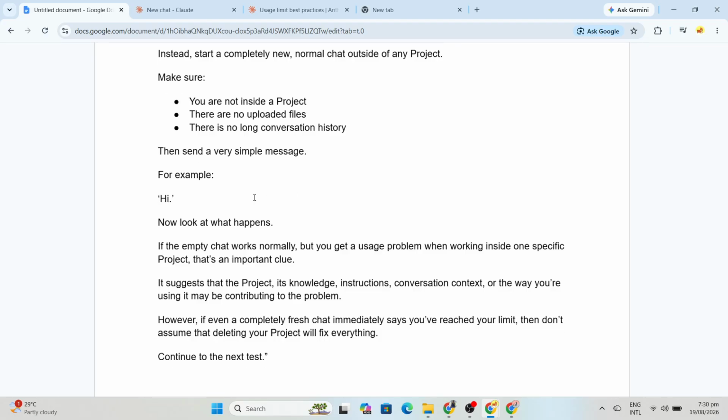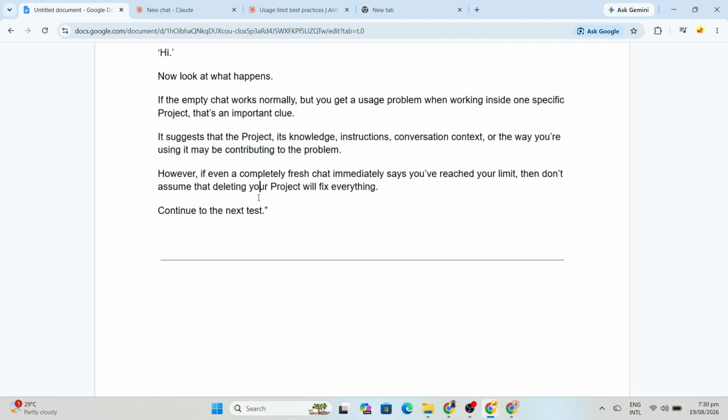If the empty chat works normally, but you get a usage problem when working inside one specific project, that's an important clue. It suggests that the project, its knowledge, instructions, conversation context, or the way you're using it may be contributing to the problem. However, if even a completely fresh chat immediately says you've reached your limit, then don't assume that deleting your project will fix everything. There's another test you should perform.